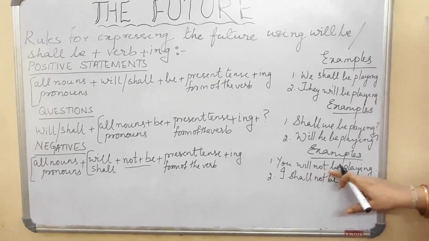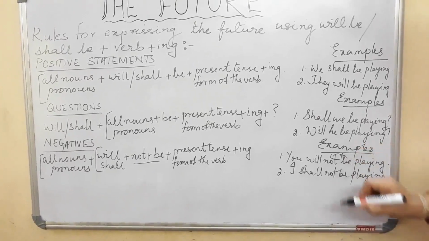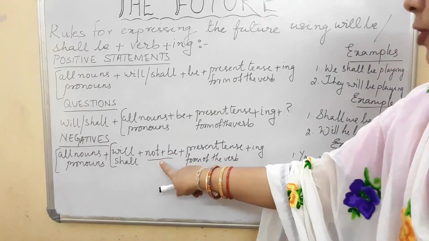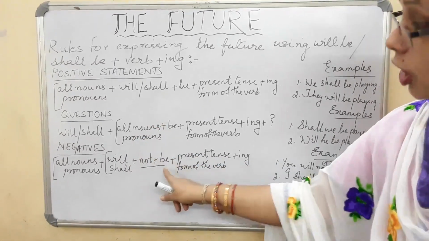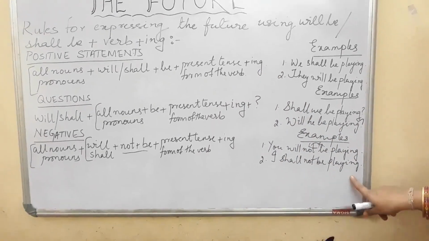You will not be playing. You cannot interchange here. This is totally wrong. So what you are going to do, follow this instruction: will or shall plus not plus be, not be plus not. Remember, not plus be. Then I shall not be playing.